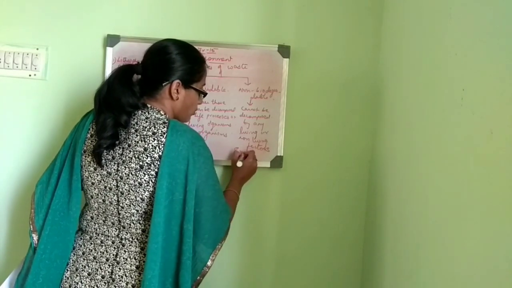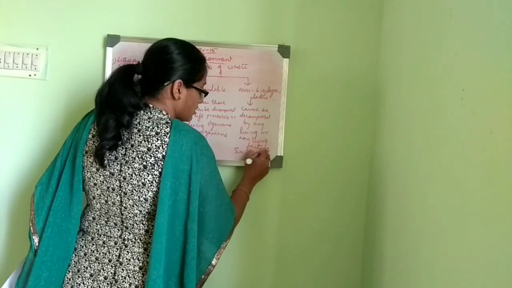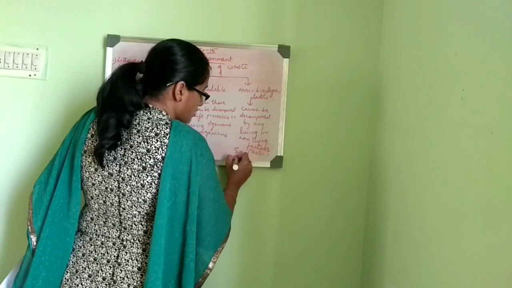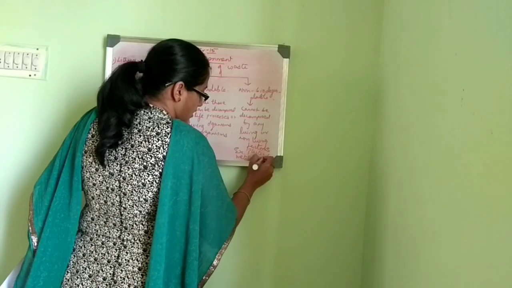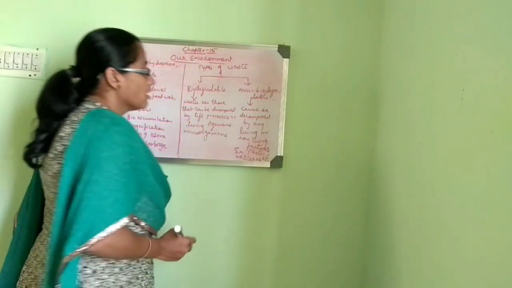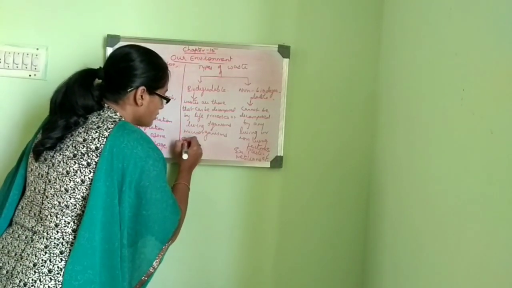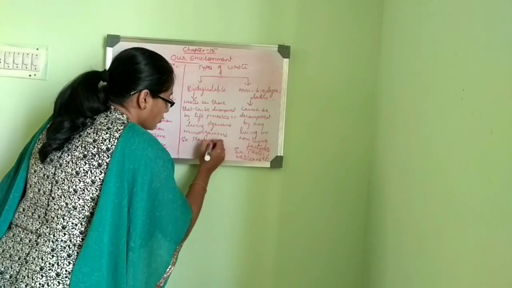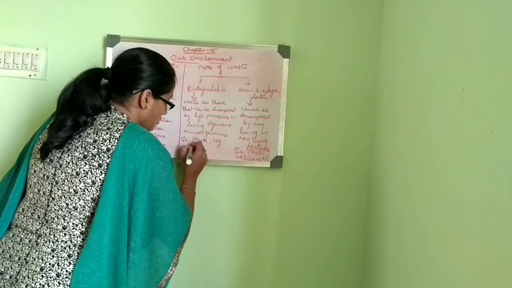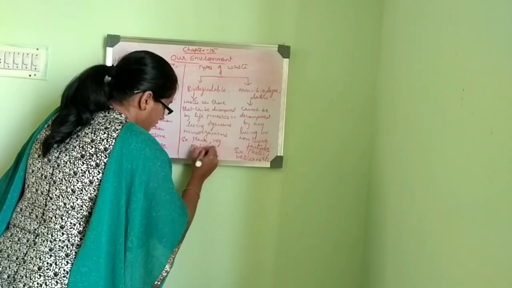So example, we all know, the common example is plastic. Then certain metals, metal cans, etc. So biodegradable example we can give is plants, vegetable waste, vegetable peels, paper,